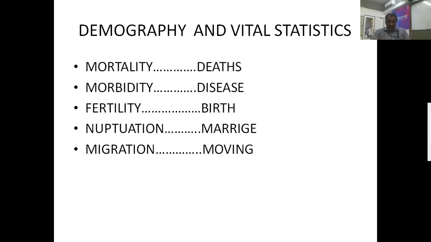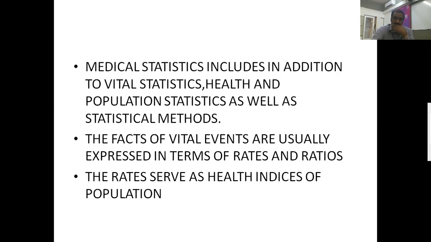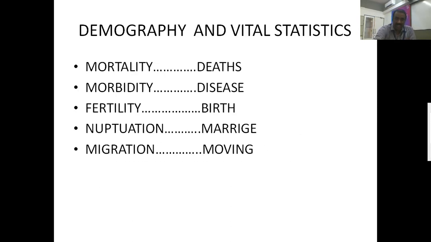under the demography. So under the vital statistics we have mortality, morbidity, and fertility. So birth, death, illness, and reputation. Reputation means marriage. These are the vital events in life.